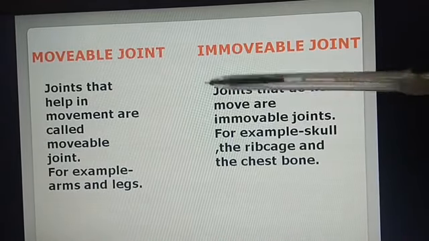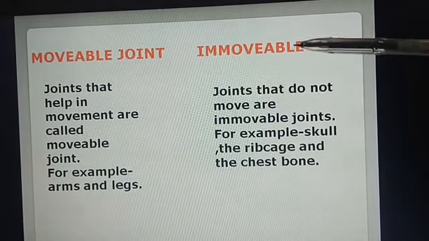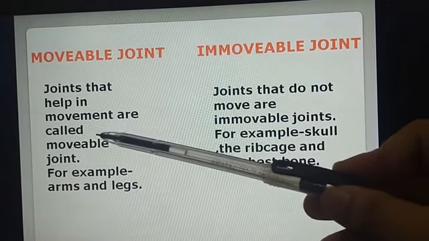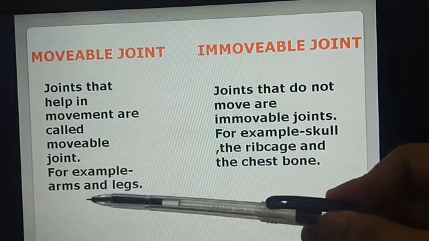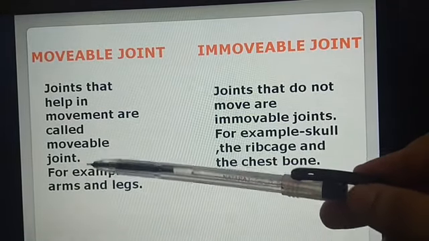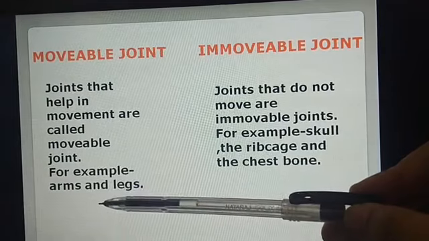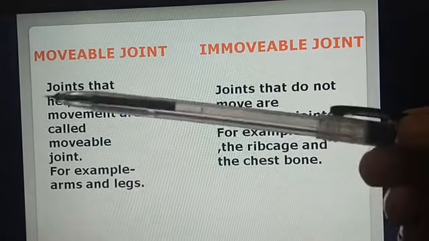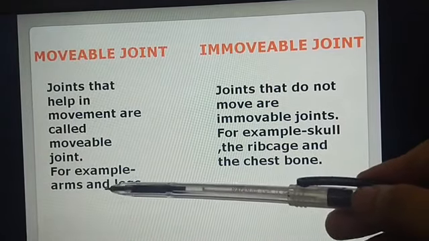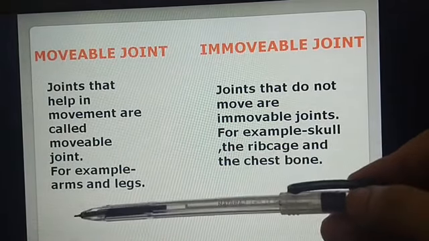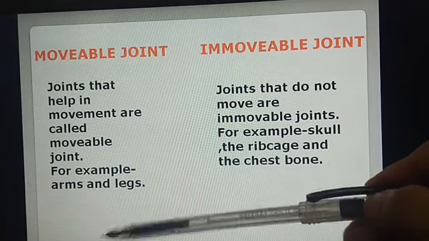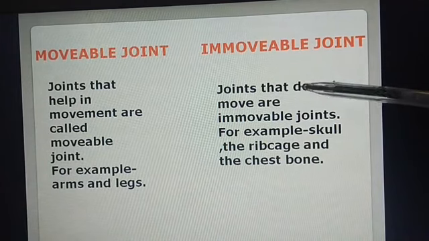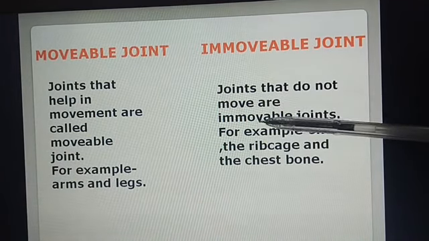There are two types of joints, movable joint and immovable joint. Joints that help in movement are called movable joints. For example, arms and legs. As I told you, the elbow is a joint of our upper arm and lower arm, which helps our arm to move up and down. Same as the knee, it joins the upper leg to the lower leg, which helps our leg to move forward and backward.